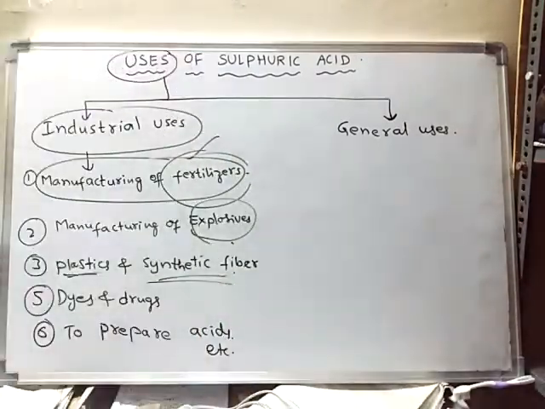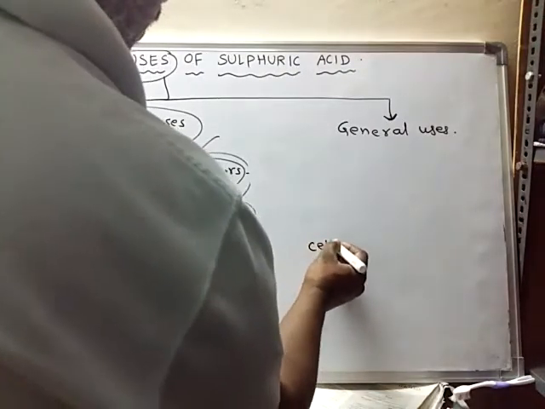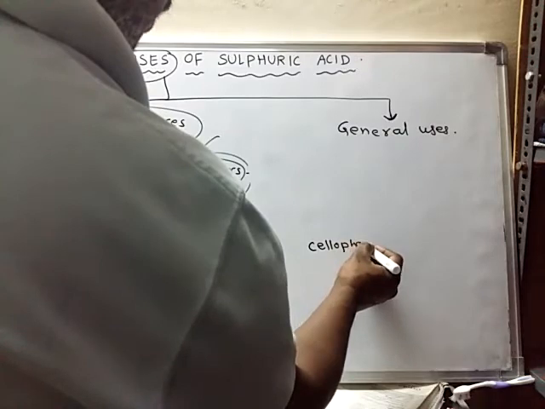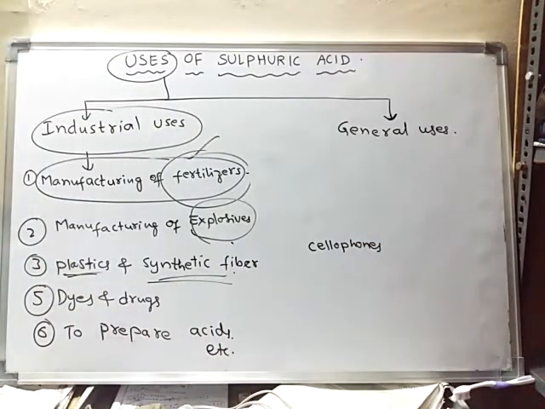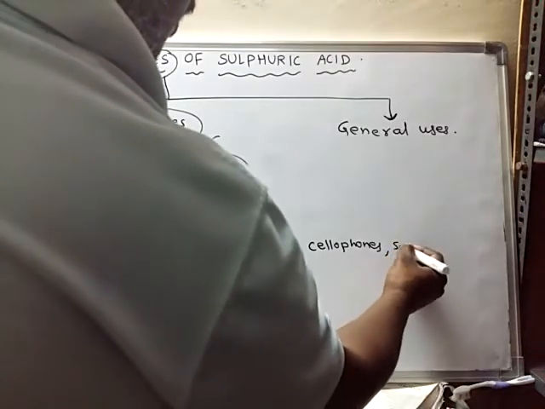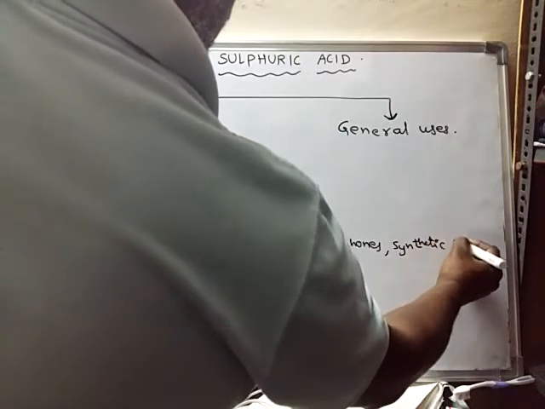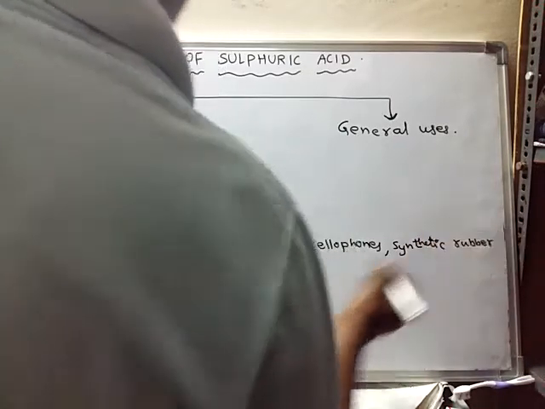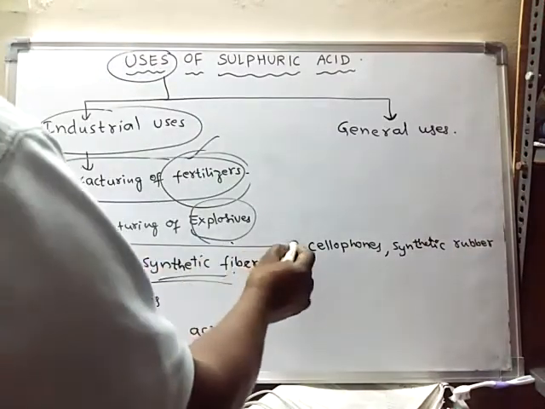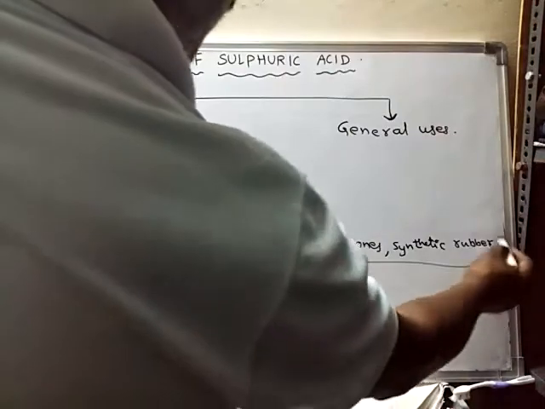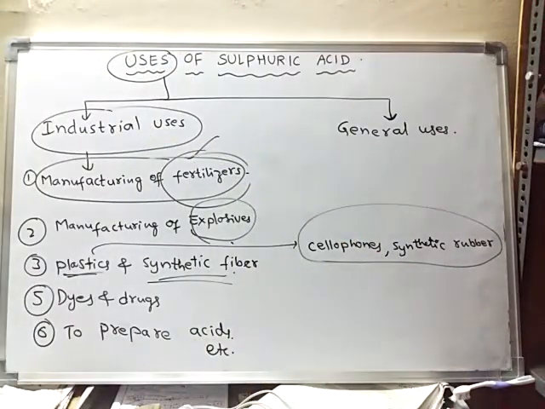For example, take for plastics, take cellophane tapes. Generally, we use these cellophane tapes for different purposes. Cellophane is one type of plastic material. Synthetic rubber, even synthetic rubber, these are also plastic. So in the preparation of such plastics, sulfuric acid is used.